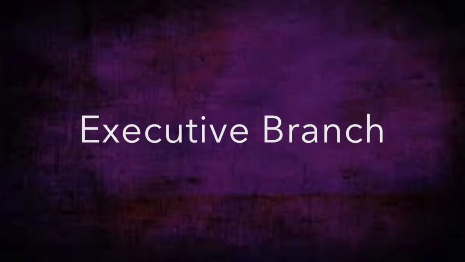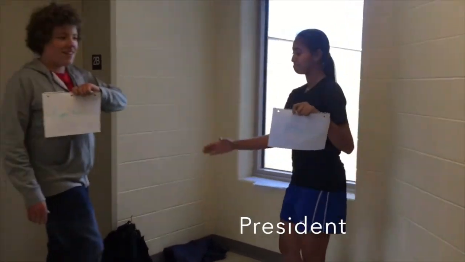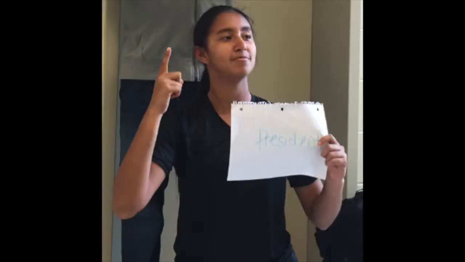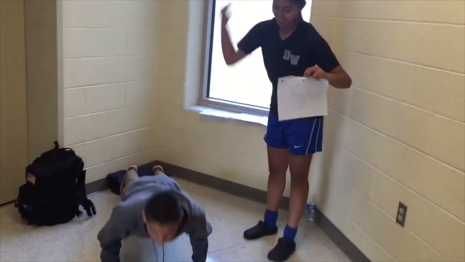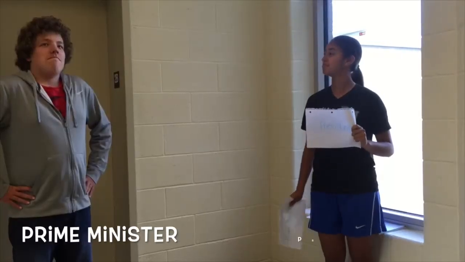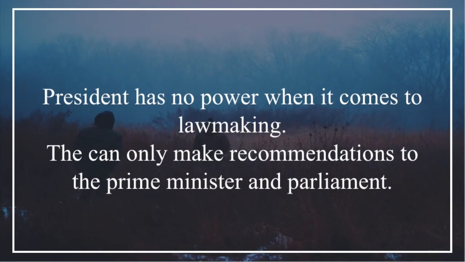There are two parts within the government, the executive branch and the legislative branch. Within the executive branch, there's the president, the prime minister, and the cabinet members. The president of France has the power to conclude treaties, assume powers during a national emergency, and is the commander-in-chief of all armed forces. The president of France also has the power to name the prime minister. However, they have no power when it comes to lawmaking.